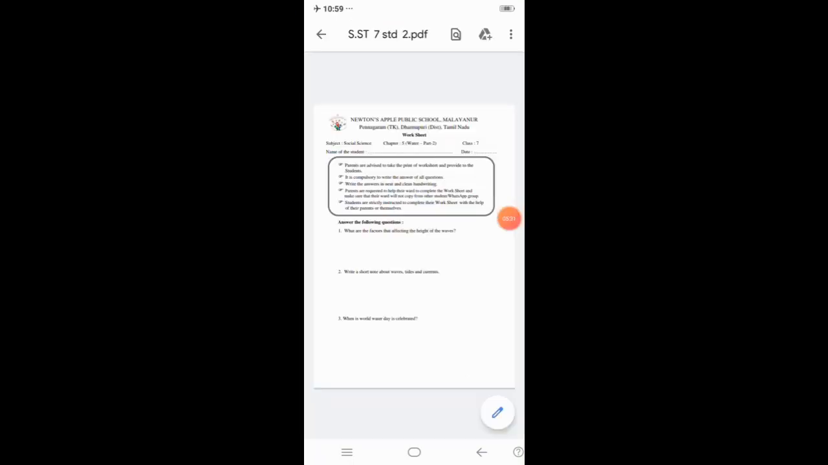Now let me explain the worksheet. The first question is, what are the factors that affect the height of the waves? The second one, write a short note about waves, tides and currents. The last one is, when is World Water Day celebrated?